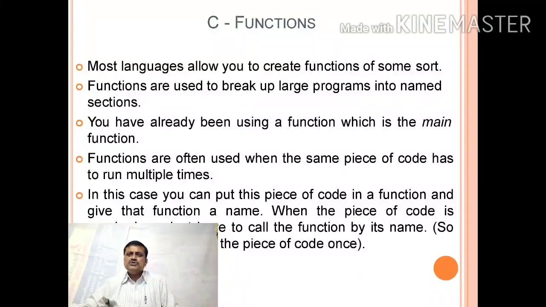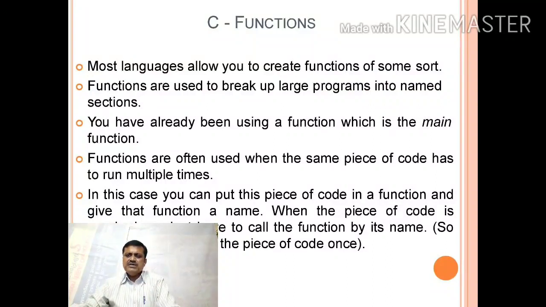A function is known by various names like a method or a subroutine or a procedure, etc. Most languages allow you to create a function of some sort. Functions are used to break up large programs into smaller ones to avoid errors.